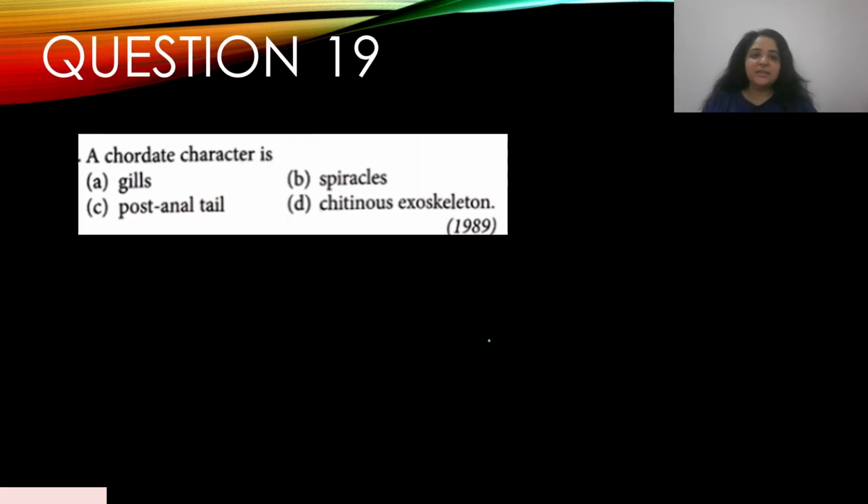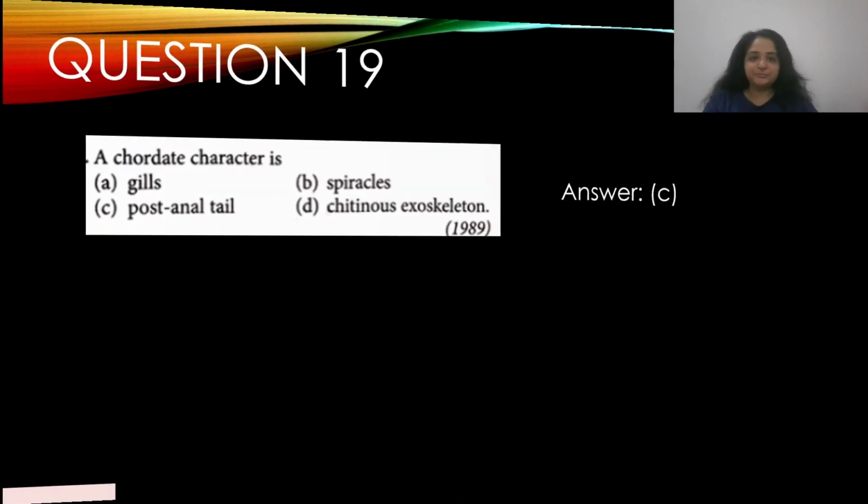Question number 19. A chordate character is, and this appeared in 1989. A. gills, B. spiracles, C. postanal tail, and D. chitinous skeleton. So, chordate character is C. postanal tail. Answer is C.